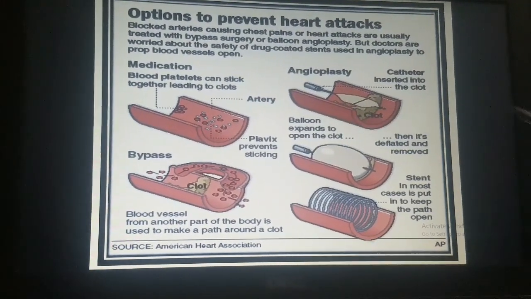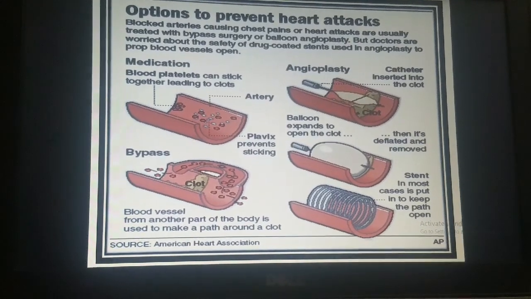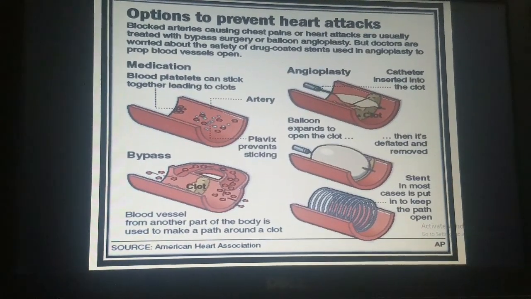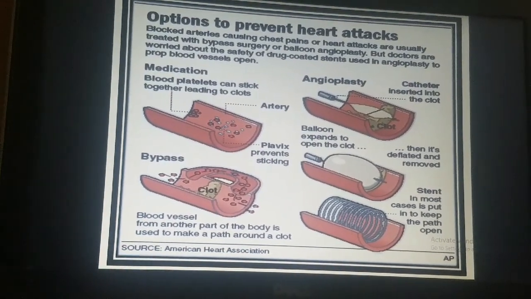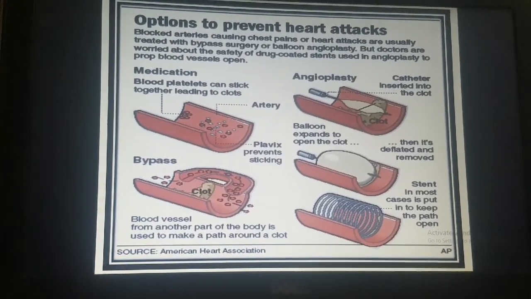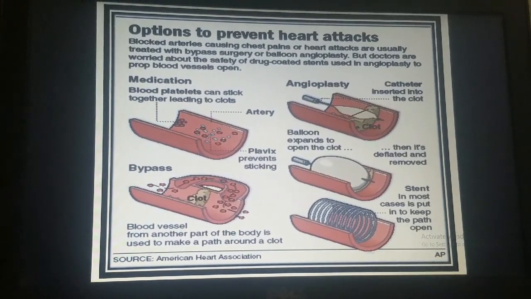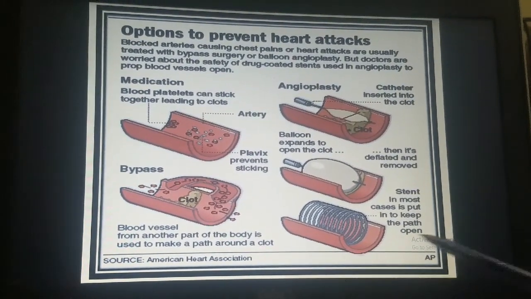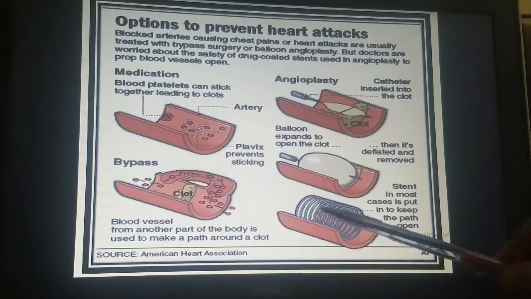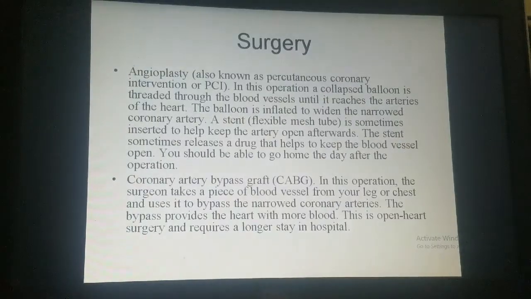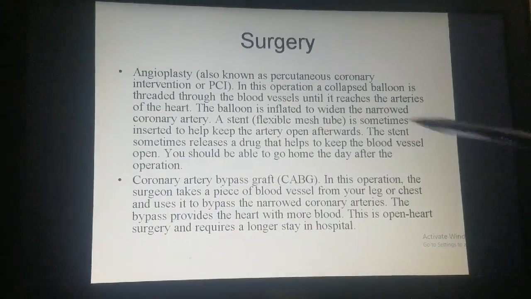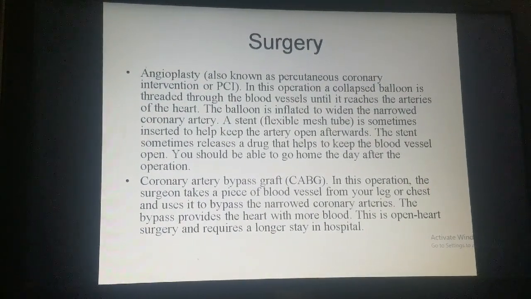The balloon expands, and as it expands, it opens the clot, then it's deflated and removed. Now a stent is in most cases put in to keep the path open. So this is the whole detail about angioplasty.